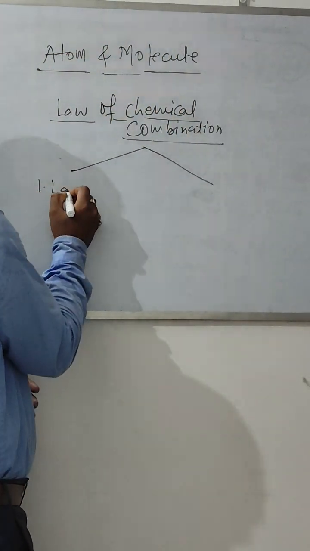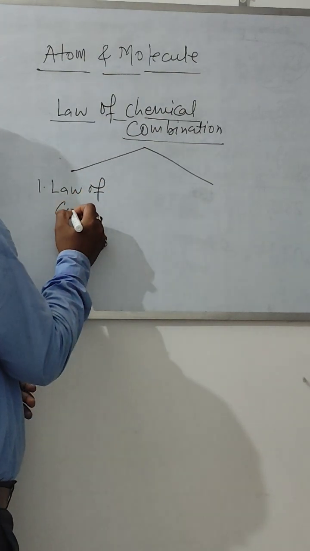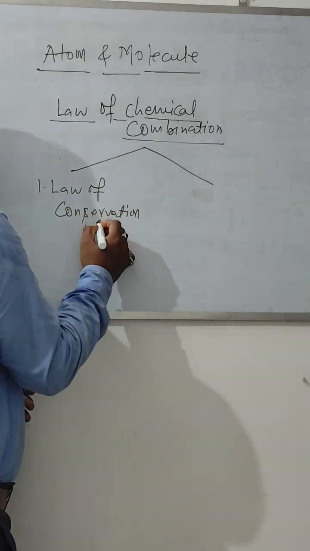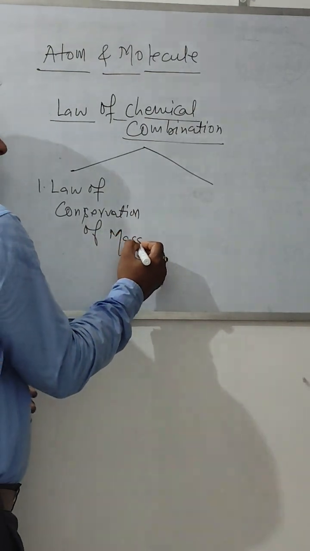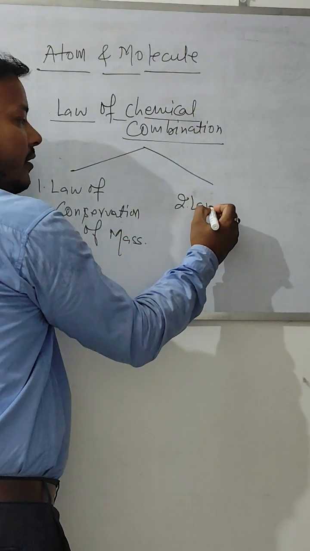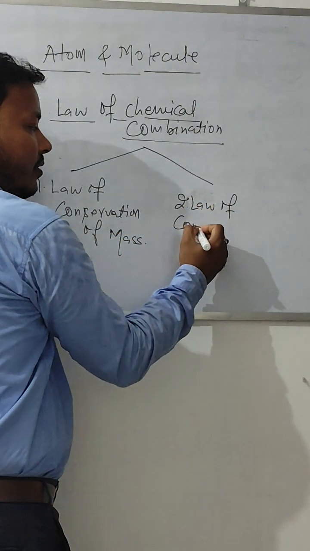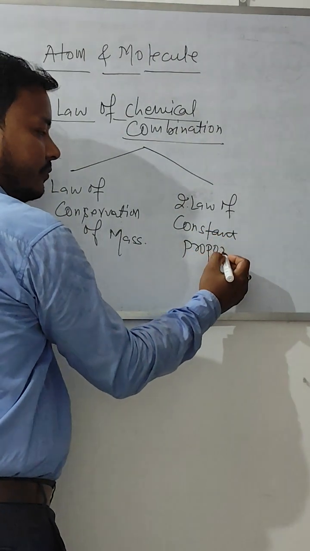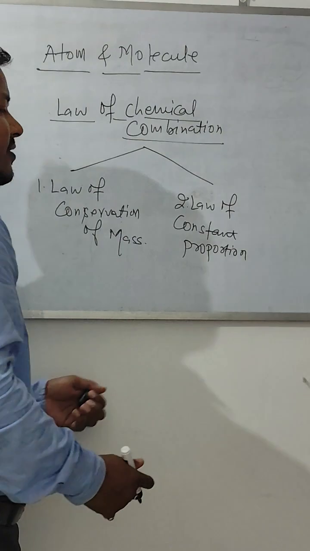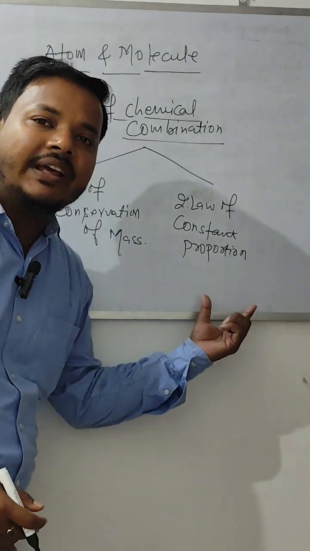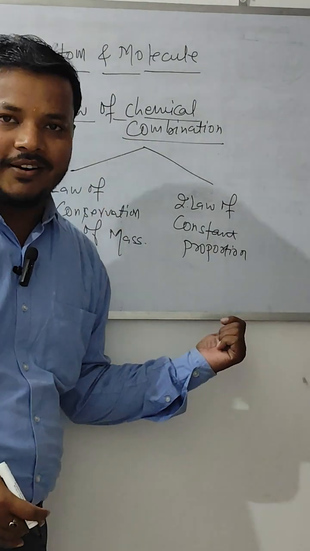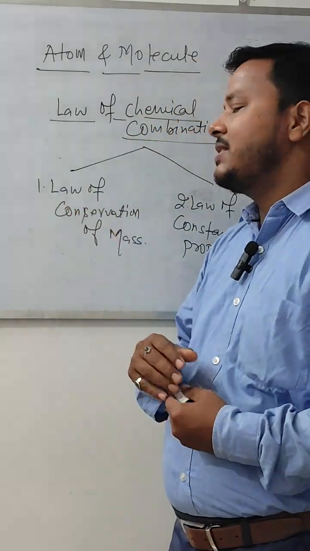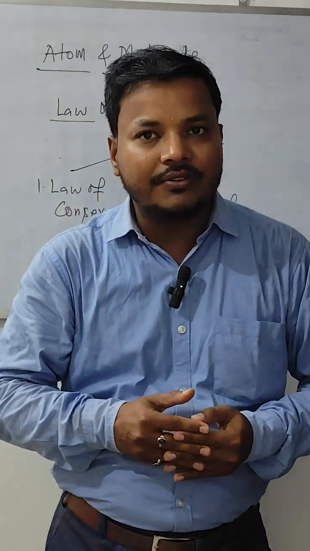The first one is the law of conservation of mass and the second one is the law of constant proportion. However, it is also called the law of definite proportion as well, right? So one by one, let us brief this. Now the first one is the law of conservation of mass.